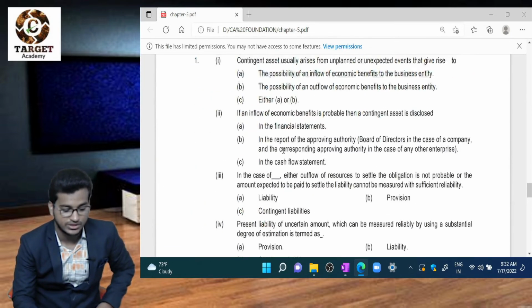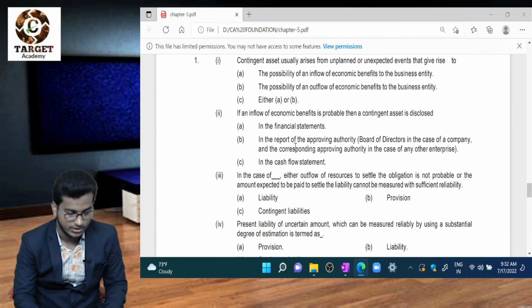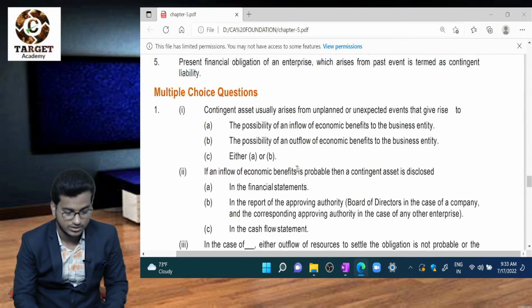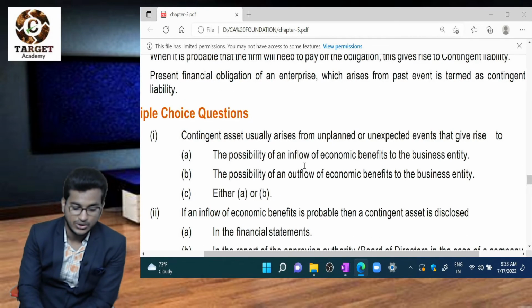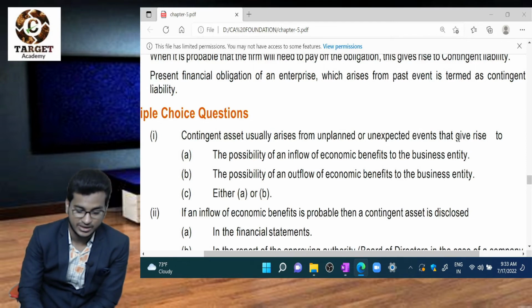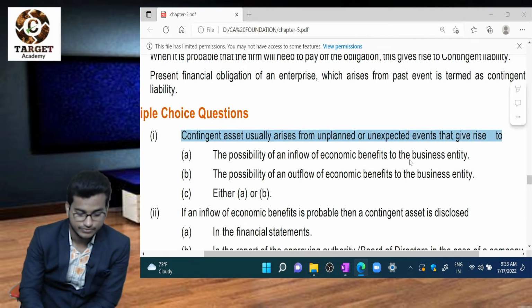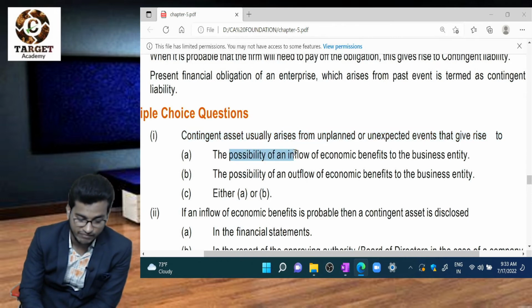Let us do MCQs. See question number 1. Contingent asset usually arises from unplanned or unexpected events that give rise to, option A, possibility of an inflow, option B, possibility of an outflow. What is that?